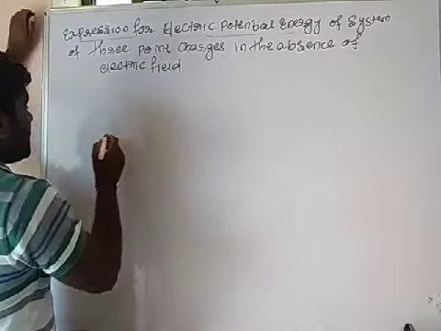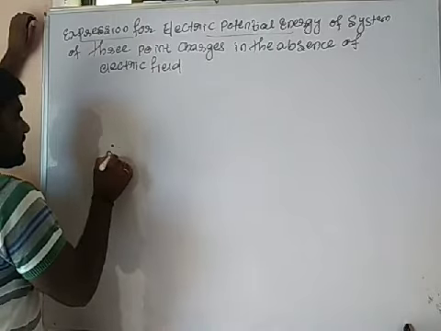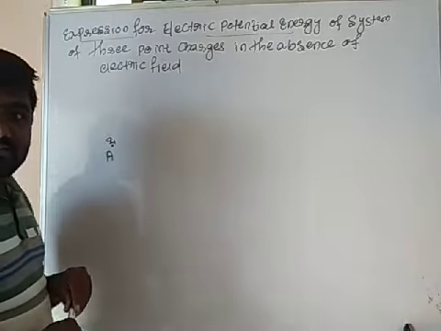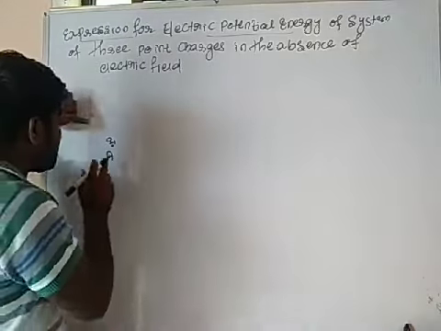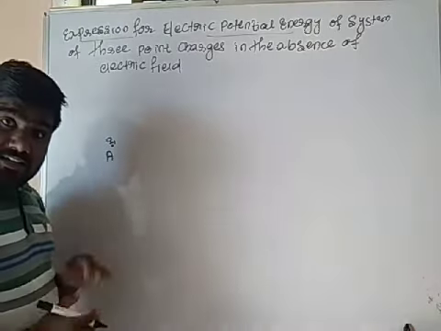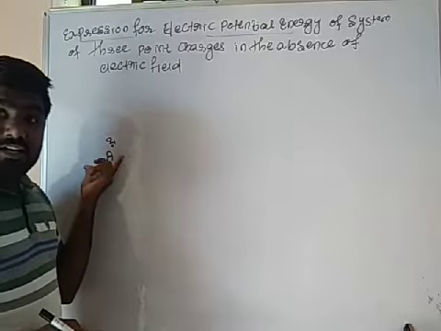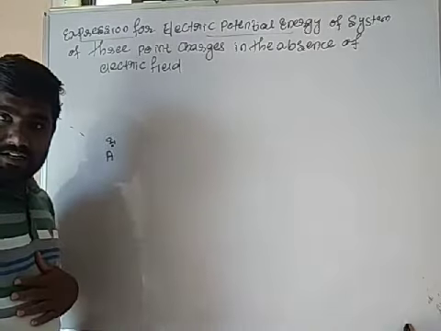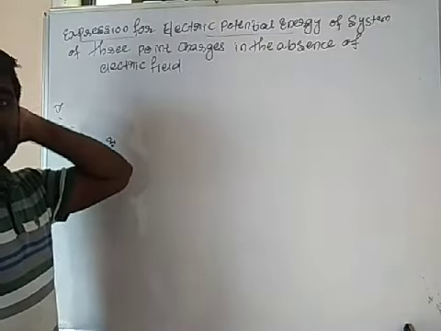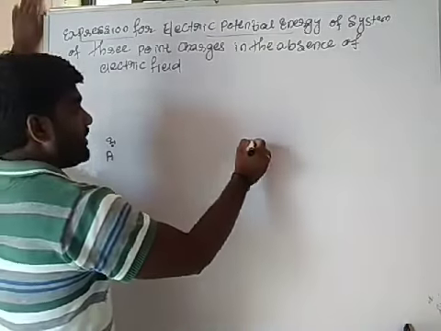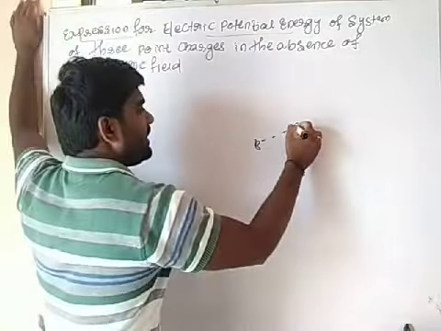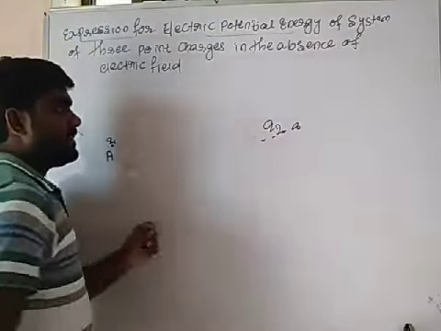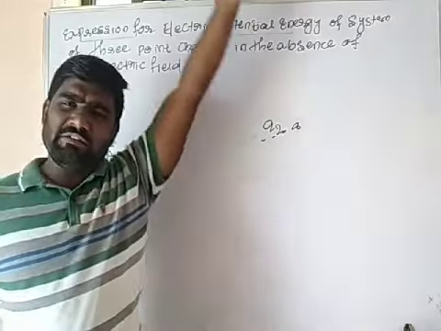See here. This is your point A. Let us call this charge Q1. Here I am not doing any work to bring it from infinity, it is at infinity. Then point B is at infinity. Okay? I am taking charge Q2 here, and this charge Q2 is also at infinity.